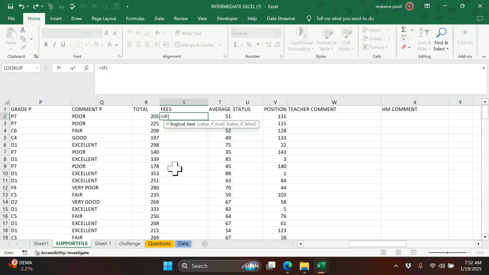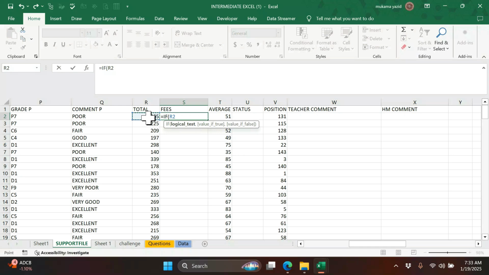Even ifs is the better one, but let us use this one because we have smaller arguments to write there. So we shall say if, we ask for a logical test, and we are going to depend on total because they talked about total. If the total of someone is this and this, so we use the total column to build our logical test.